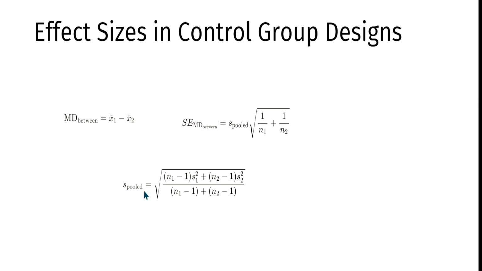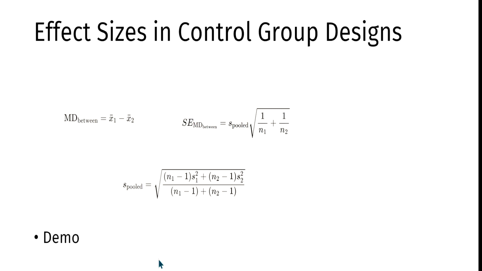Because the standard deviation is very important here for combining the studies. Studies will report the mean and standard deviation in one group, and then the mean and standard deviation in the other. So you need to use the pooled standard deviation, and that is calculated by this formula. And once you have the pooled standard deviation, you can also calculate standard errors, and that's how standard error is calculated.